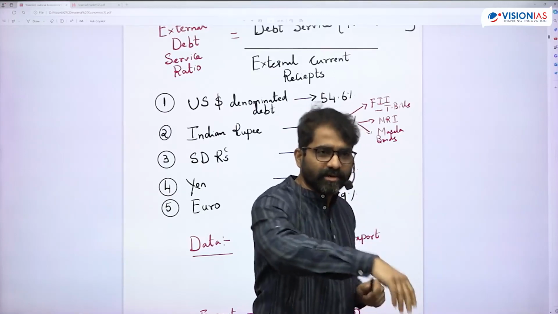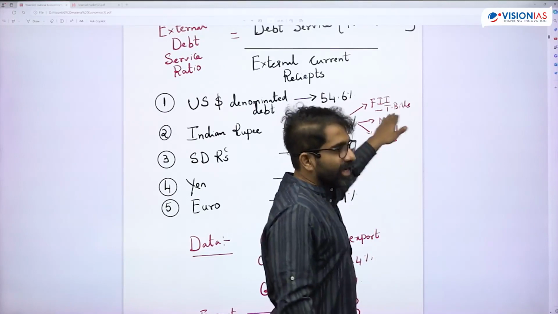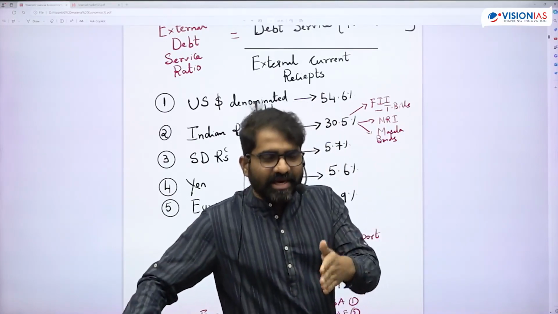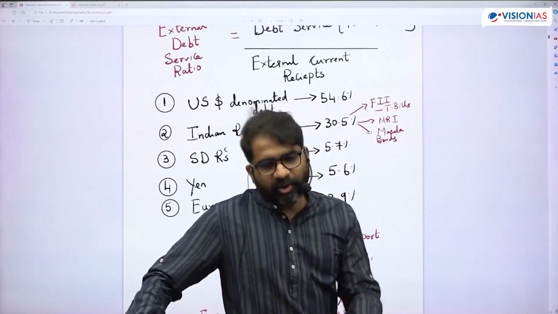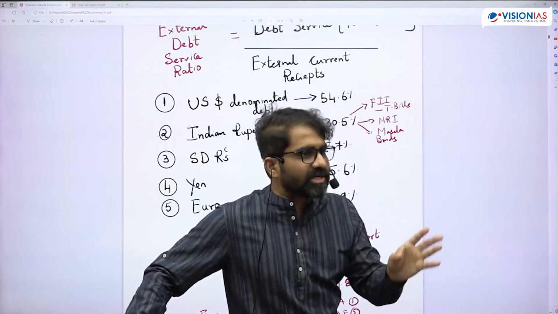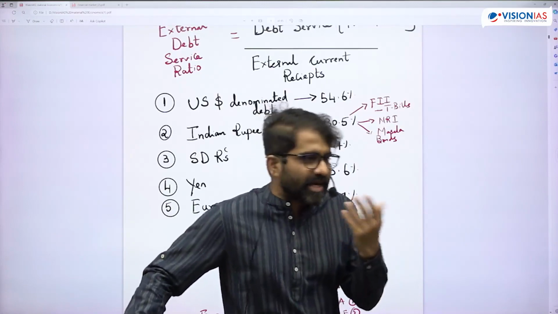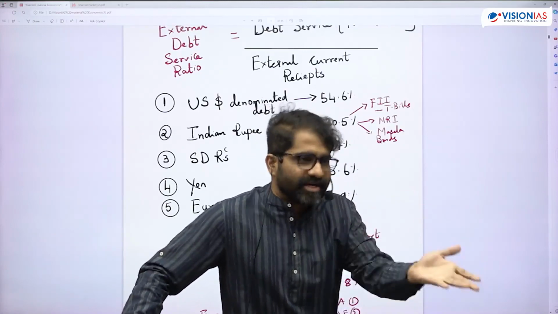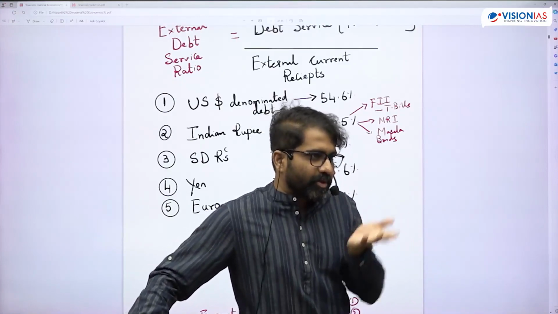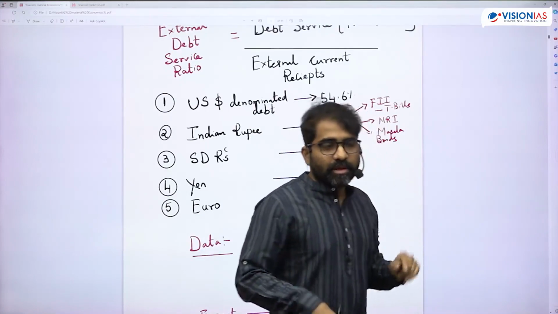FIs who are coming into India may buy treasury bills, etc. Or NRIs: there are 3 types of NRI accounts. FCNR is there, NRE is there, NRO is there. FCNR is maintained in dollars. But when we talk about NRE and NRO accounts, there are some NRI accounts which are maintained in rupees. That means an NRI deposit is a kind of debt only. NRIs are giving you debt, right? They're putting money in the bank. They're giving you debt. Okay. And then masala bonds.